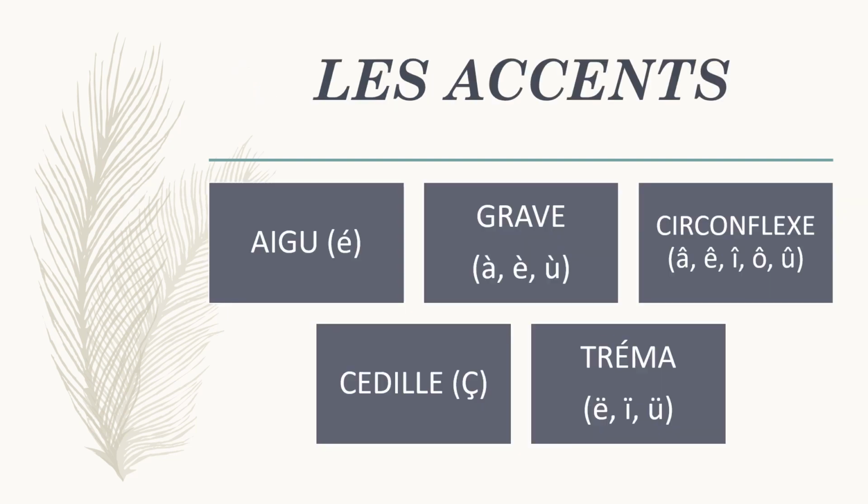So today we learned the very interesting 5 accents. The first one was l'accent aigu, the second l'accent grave, the third one l'accent circumflex, the fourth one l'accent cedille, and the last one l'accent tréma.